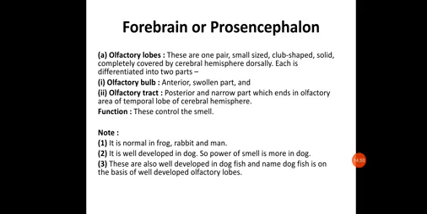It is a comparatively narrow part which ends in the olfactory area of the temporal lobe of the cerebral hemisphere. Knowing that the cerebral hemisphere has different lobes responsible for different functions, this olfactory tract is present posterior to the olfactory lobe, which is narrow, and it ends in the olfactory area of the temporal lobe of the cerebral hemisphere.